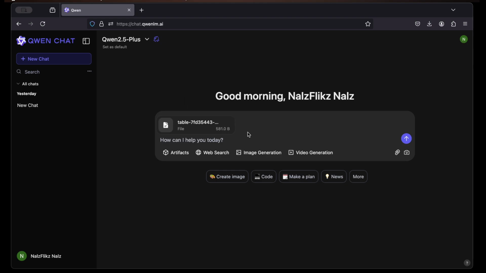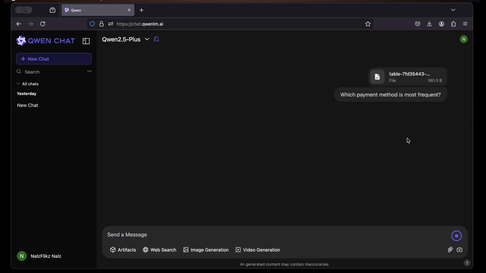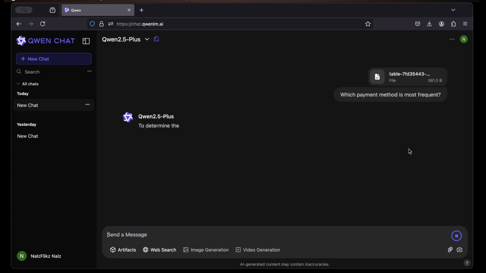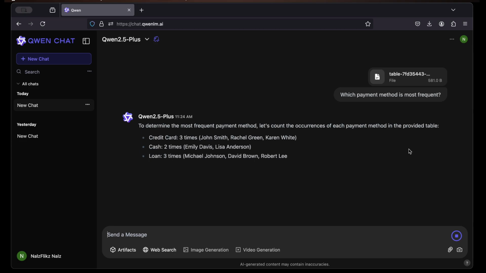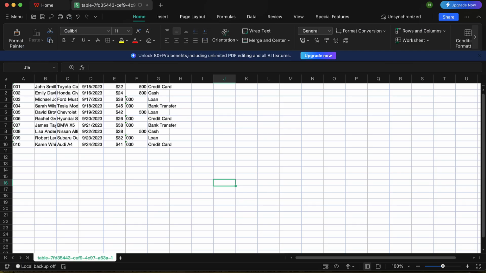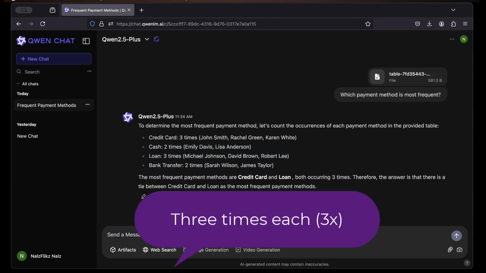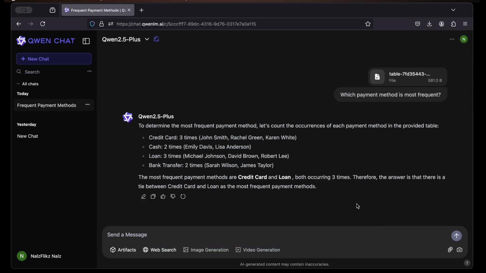Okay, so I'm going to ask a question now. So I'll say, which payment method is most frequent? So I'll send, and then after a few seconds, it's giving us an output, and here it says the most frequent payments are credit card and loans, both occurring 3 times. And if you check the sheet here, they are both occurring 3 times.